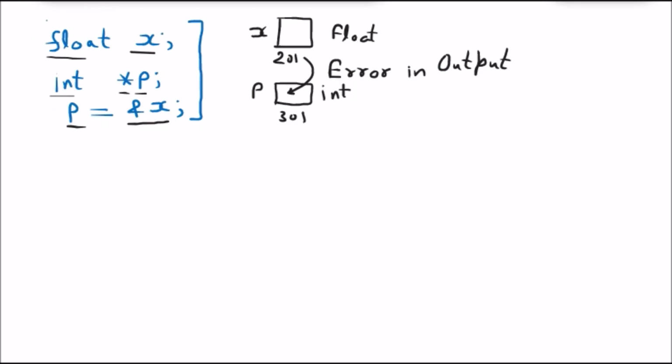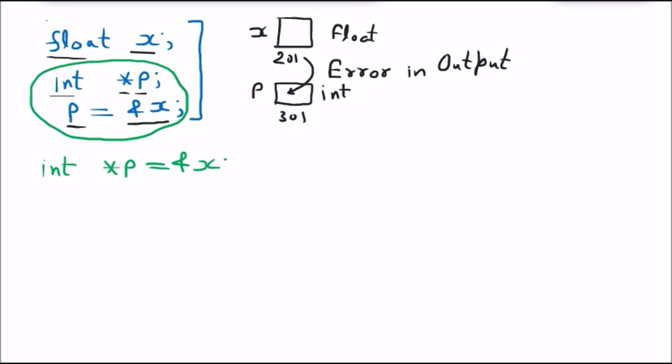Now we must know one thing: these two statements are exactly equal to int *p = &x.